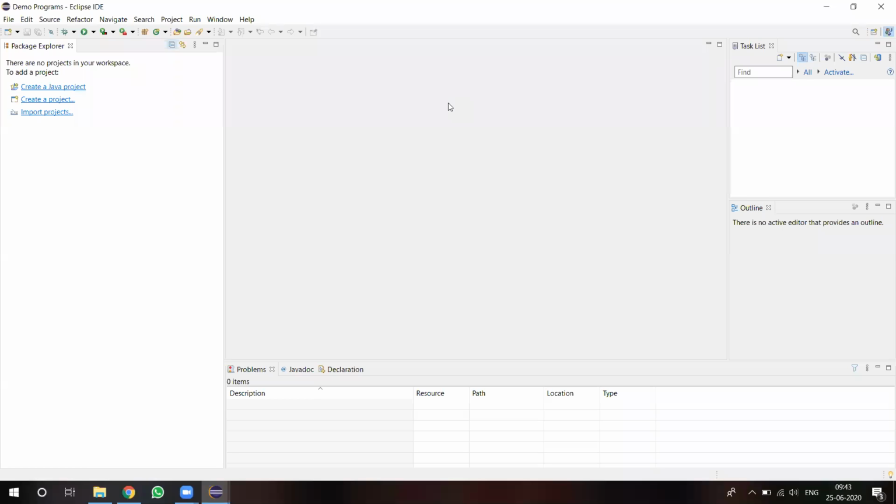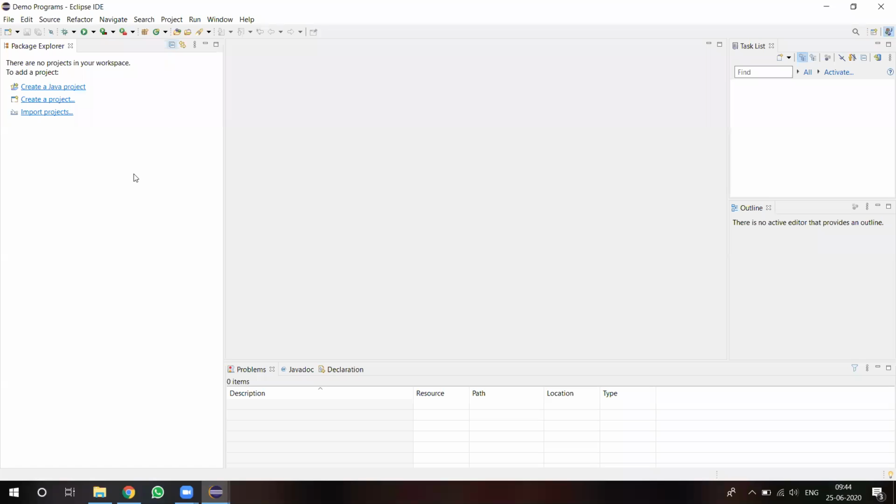Once Eclipse is open, it becomes like this. This is the package explorer. The Eclipse environment looks like this. The topmost row is the menu bar: file menu, edit menu, source, refactor, navigate, search, project, run, window and help. These are the menus, and these are some of the shortcuts to those menus. For example, if you want to run, this is the run shortcut. This is the project explorer.